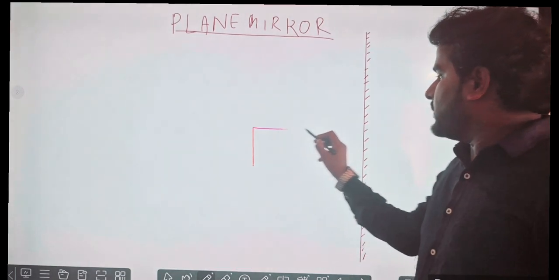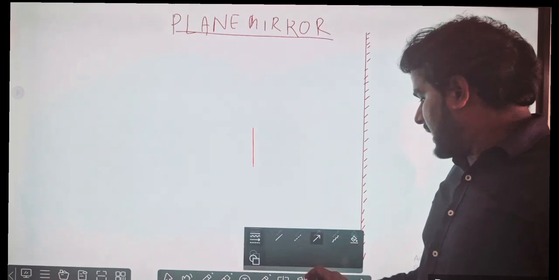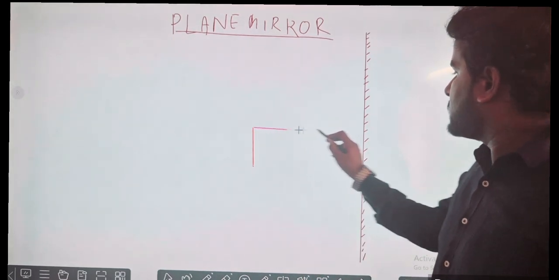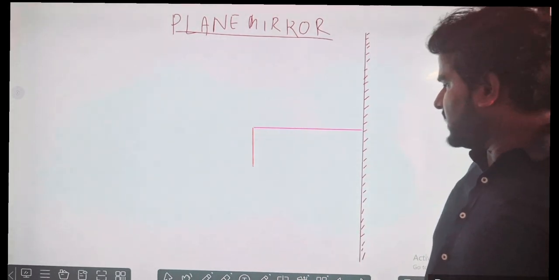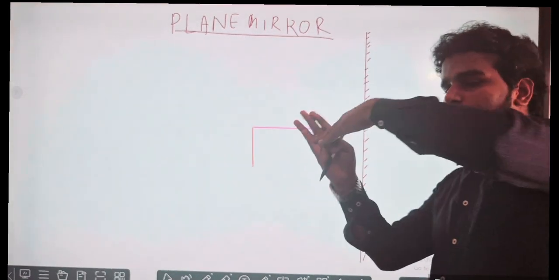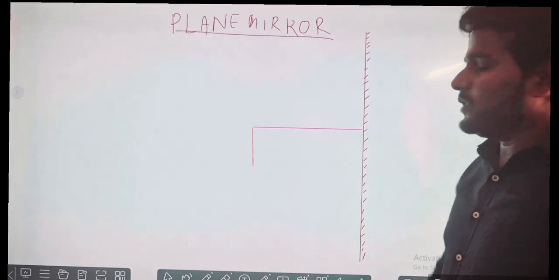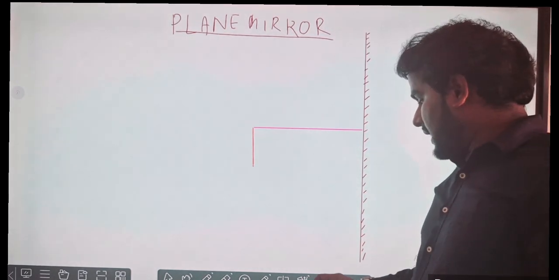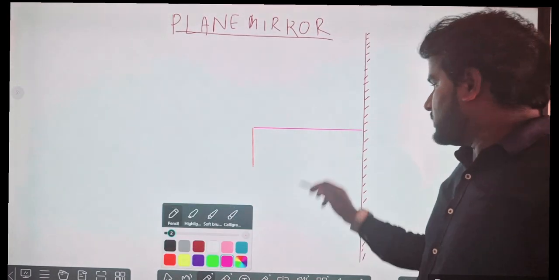One line will always be straight. Light follows a straight path. One line will be straight, meaning perpendicular to the incidence. The angle of incidence is 0 degree. Here the angle of incidence will be, suppose, 0 degree.